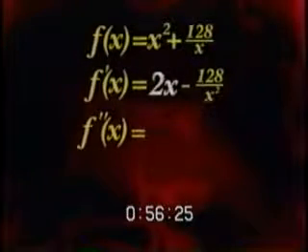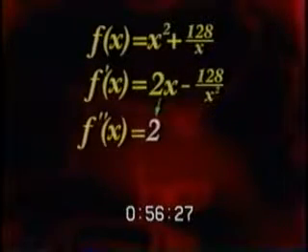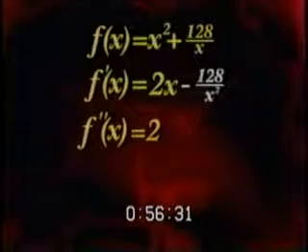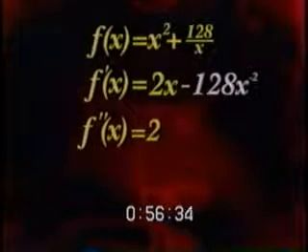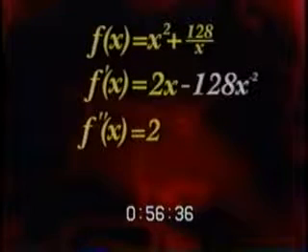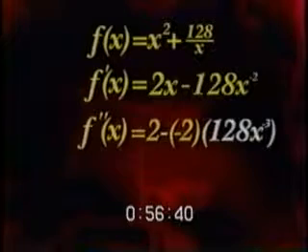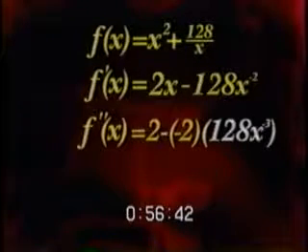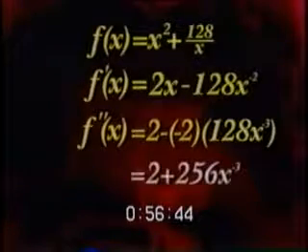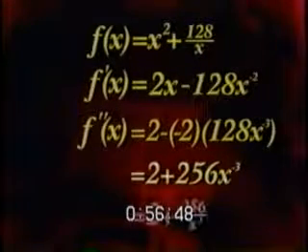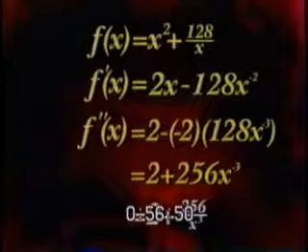The derivative of 2x is just 2. For the derivative of negative 128 over x squared, first rewrite it as negative 128x to the negative 2 power. Using the power rule, you get negative 2 times negative 128 times x to the negative 3 power. We can rewrite this as 2 plus 256x to the negative 3, or 2 plus 256 over x cubed. So that's the second derivative.